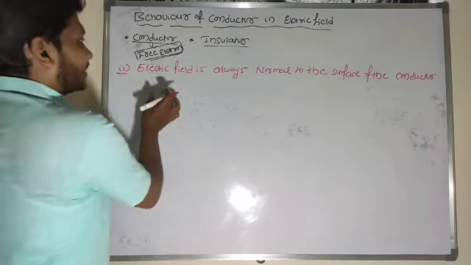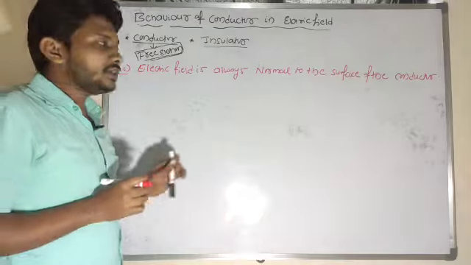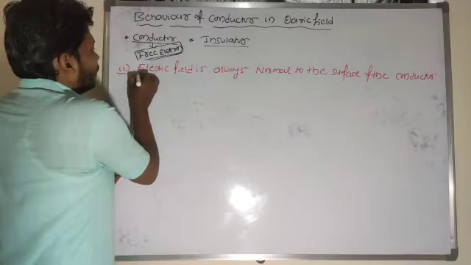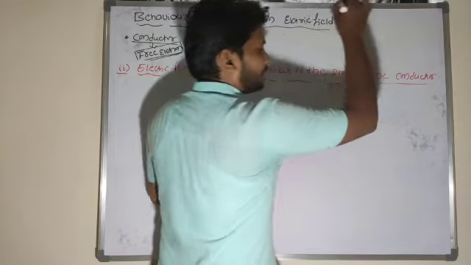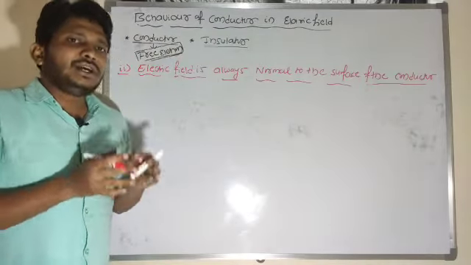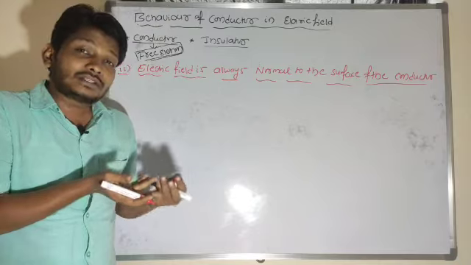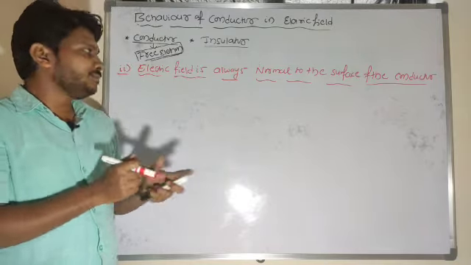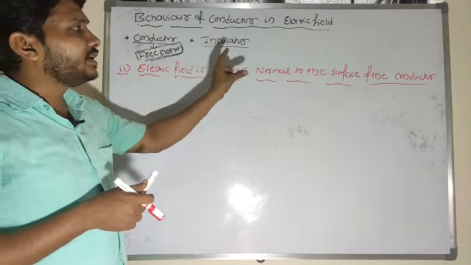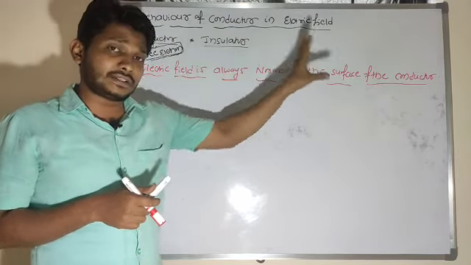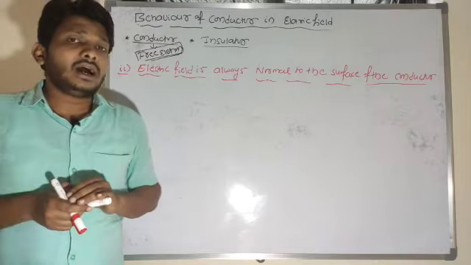Okay. So the electric field is always normal to the surface of the conductor. Why is the electric field always normal or perpendicular to the surface of the conductor? Suppose the electric field is parallel to the surface, then what happens here? Look at here, I need you to understand the concept. Why should the electric field always be normal to the surface of the conductor? So let me explain here.